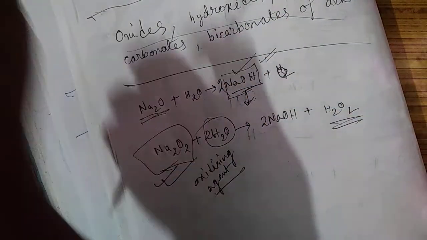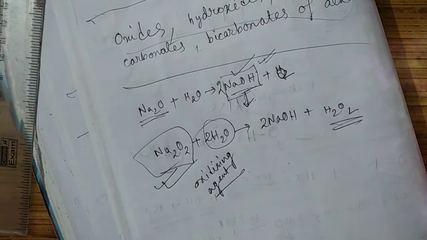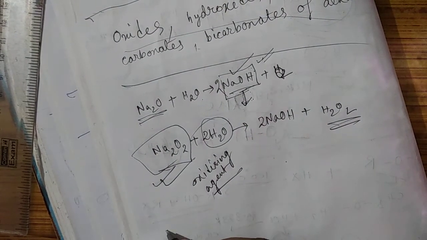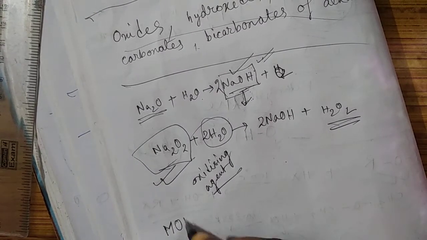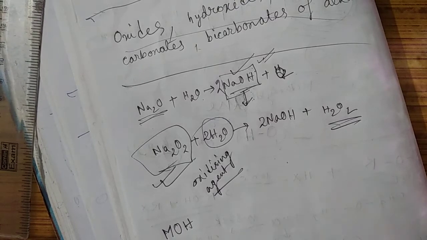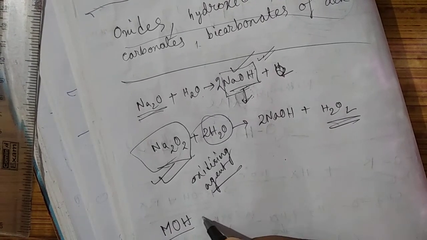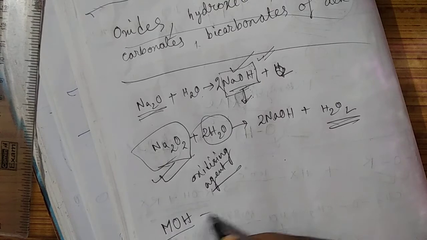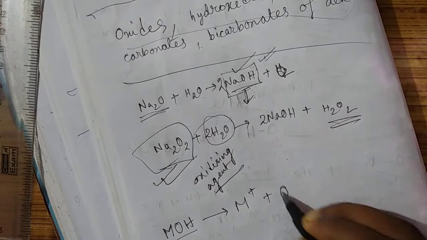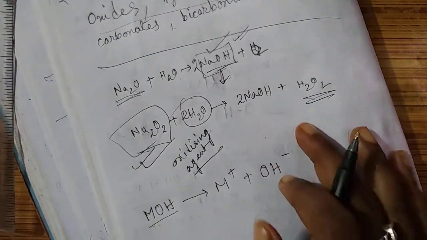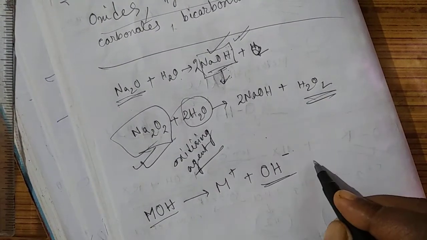How can you understand they are strong bases? The proof is this. Suppose we are talking about any metallic hydroxide, that will be MOH. MOH is the metallic hydroxide, and once you put it in aqueous solution, it will give M+ and OH-. As it is giving OH-, it is basic in nature.